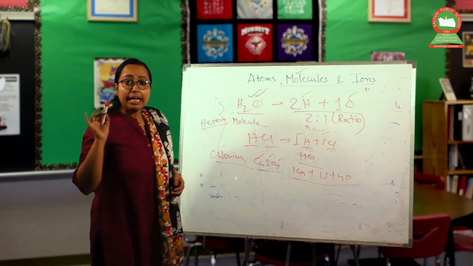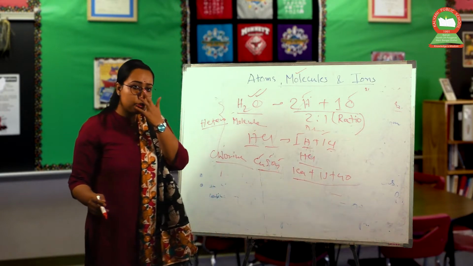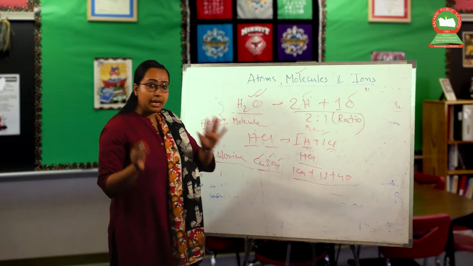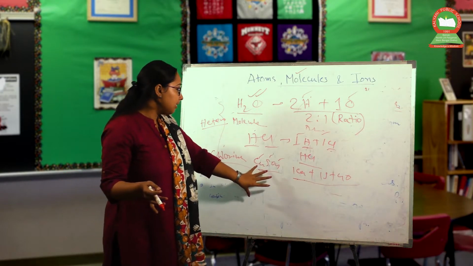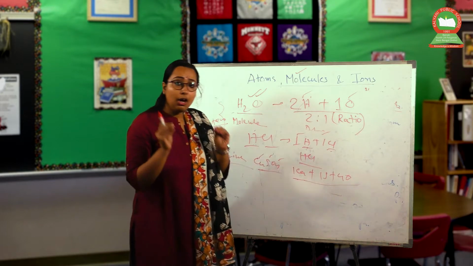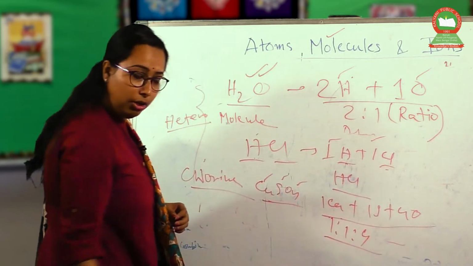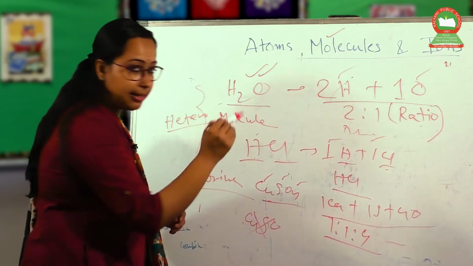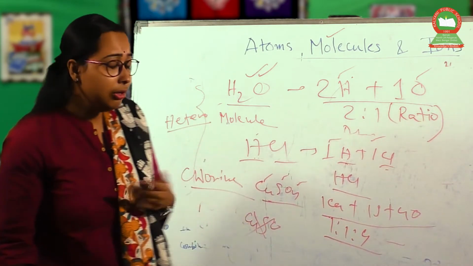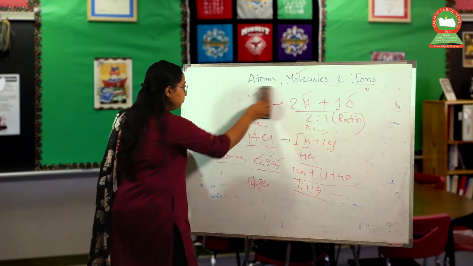This is also a heteroatomic molecule, because 3 different types of atoms are involved to prepare this molecule, and this is on the basis of a simple ratio 1:1:4. So we can't say CuSO. In a proper ratio we have to maintain this to form a molecule, right?